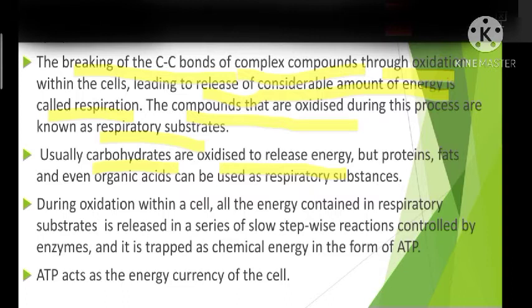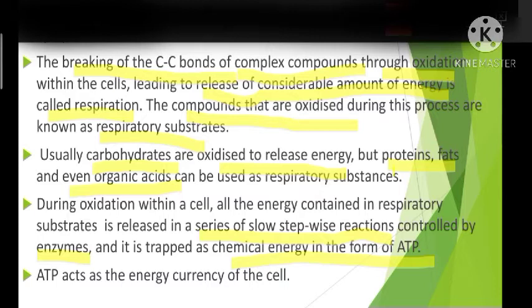But in addition to that, proteins, fats and even some organic acids can also be used as the respiratory substrate to release energy. Okay, and during oxidation of these organic compounds, don't think that energy will be released in a single step process freely into the cytoplasm. It is not so. Then what happens? Oxidation is a series of slow stepwise reactions, and each step is catalyzed by an enzyme, and the energy which is released will be trapped as chemical energy in the form of ATP. That is, the energy will be stored in the form of ATP.